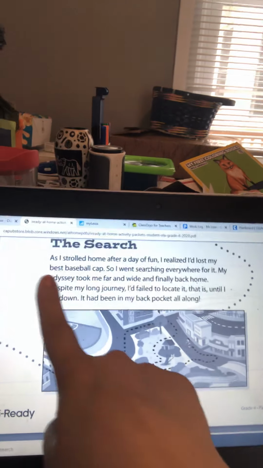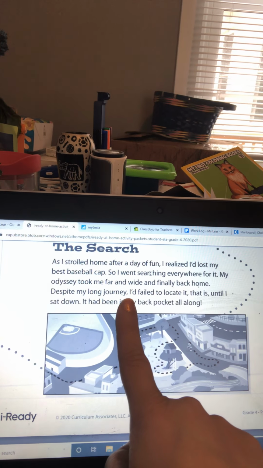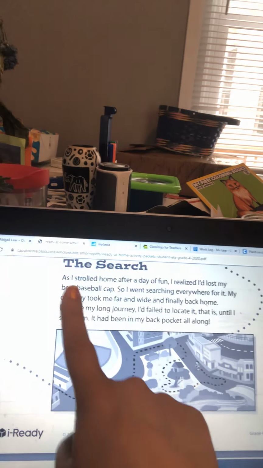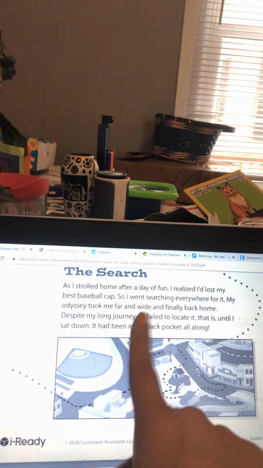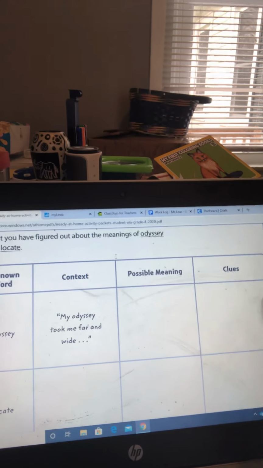Searching. All right, my Odyssey took me far and wide and finally back home despite my long journey. Odyssey, I think long journey is another clue there. So far and wide, long journey, searching, those are all going to be clues. So put long journey.